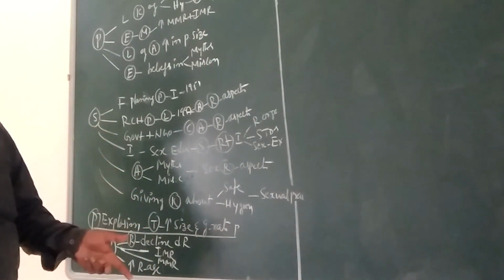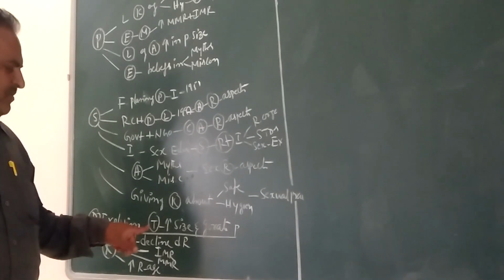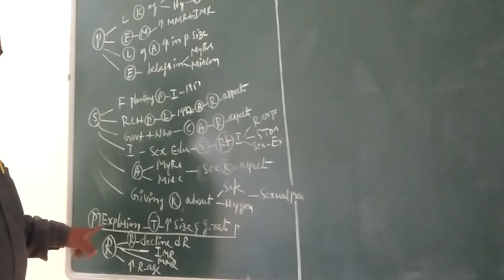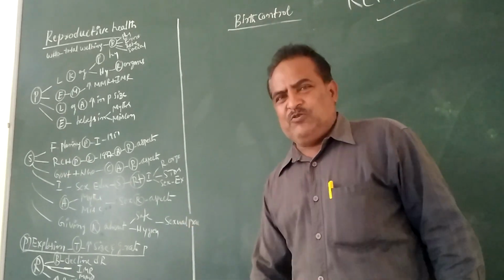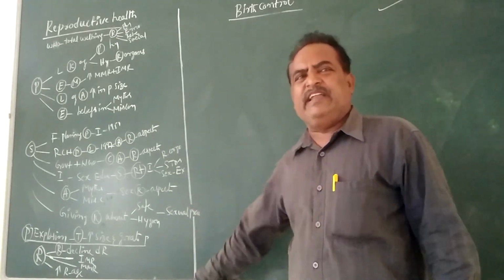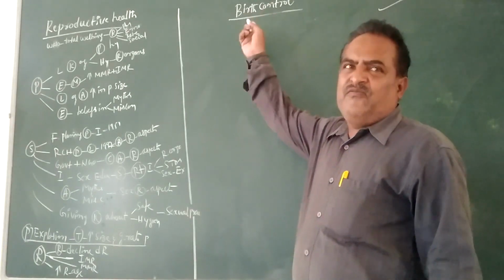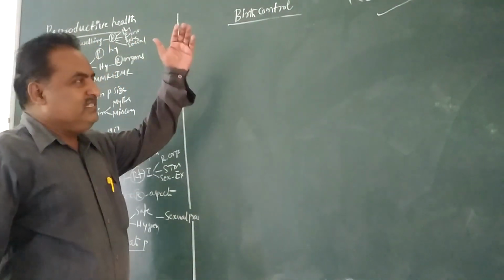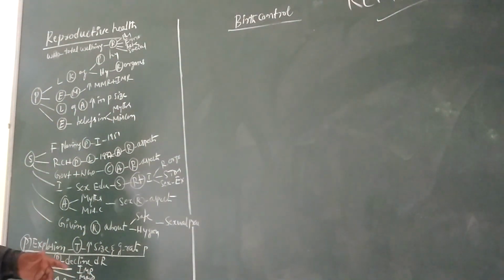Population explosion is controlled by a technique used in the medical field, called family planning or birth control. Birth control is the only solution to avoid the population explosion.